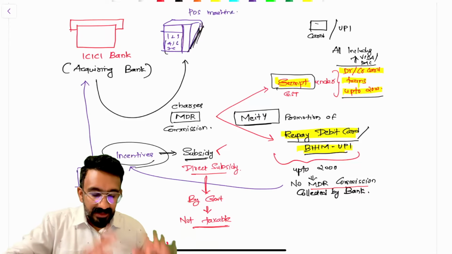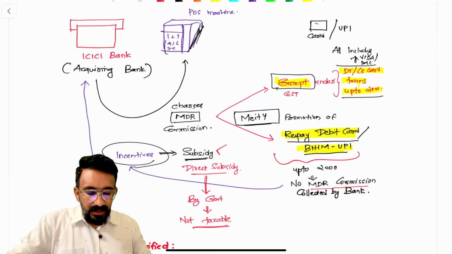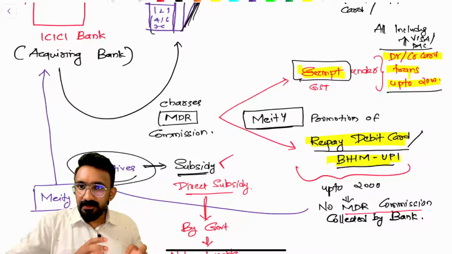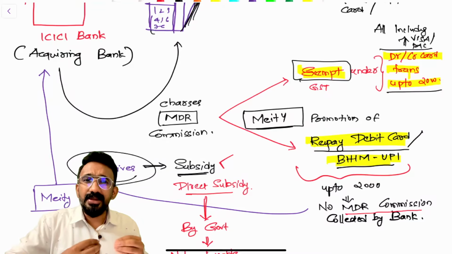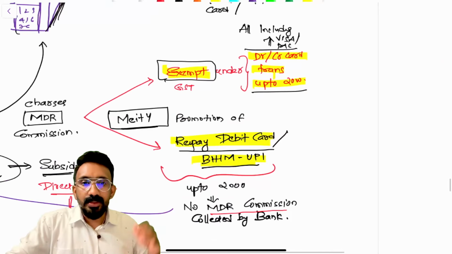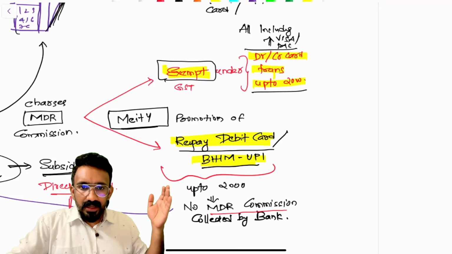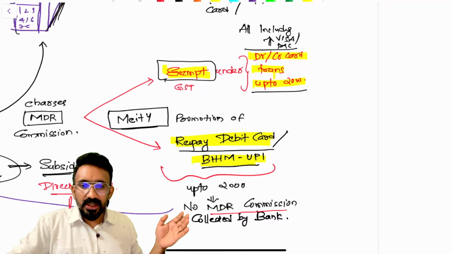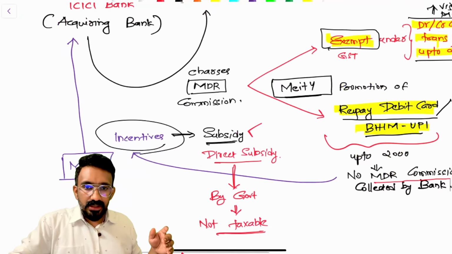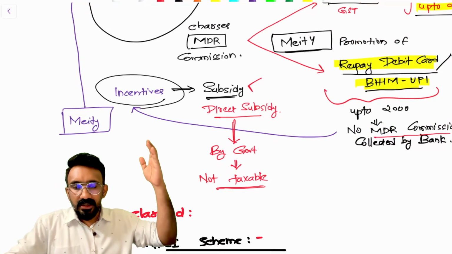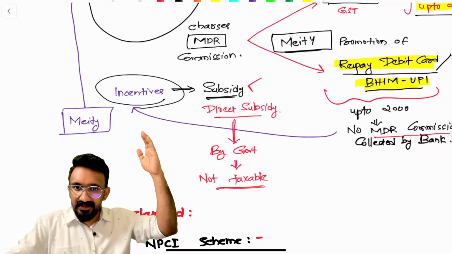Okay, so look at it. I've written it carefully. I said the commission that is charged from the merchant by the bank is called MDR commission. They're saying there are two benefits available. If there is a RuPay debit card or BHIM UPI, up to rupees 2000, there is no commission at all. But whatever commission is lost by the bank, there is an incentive that is given.